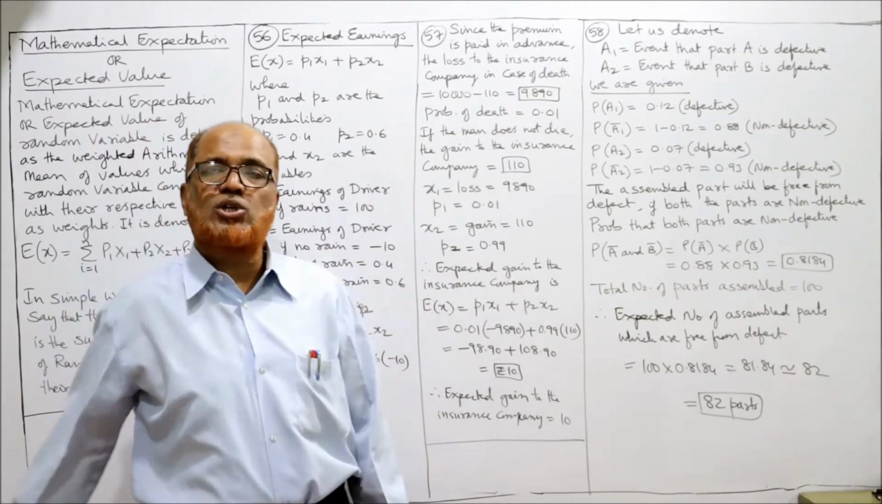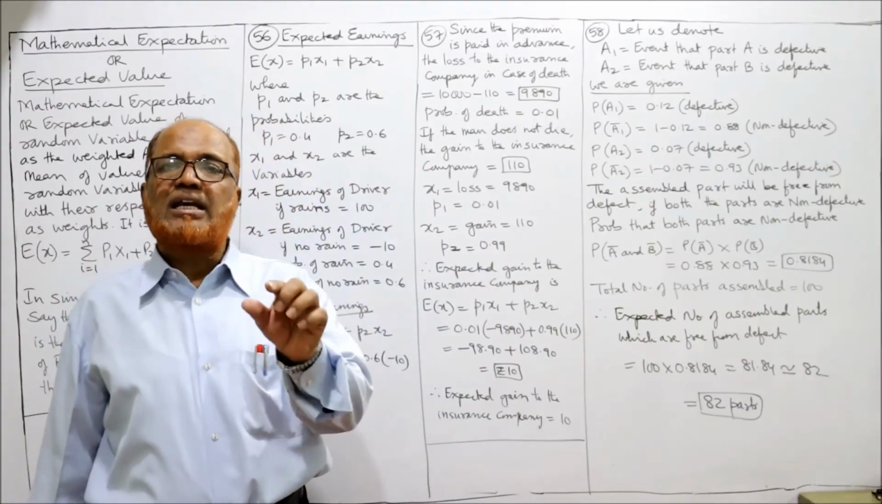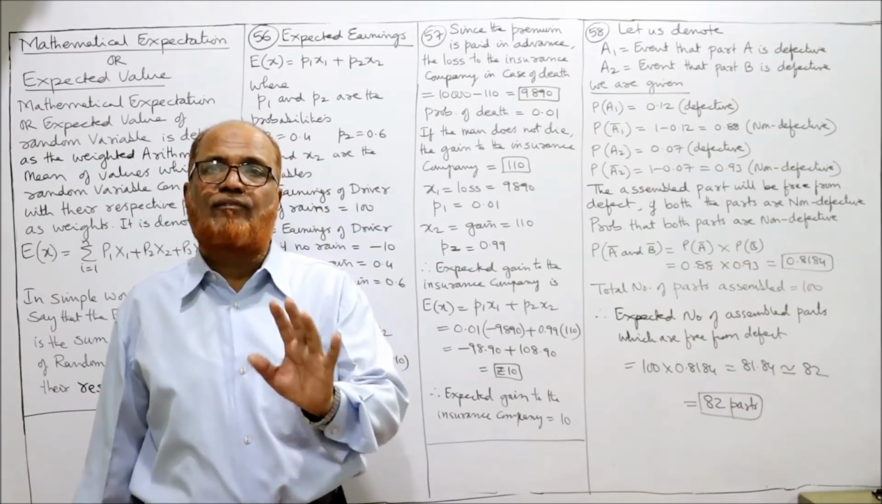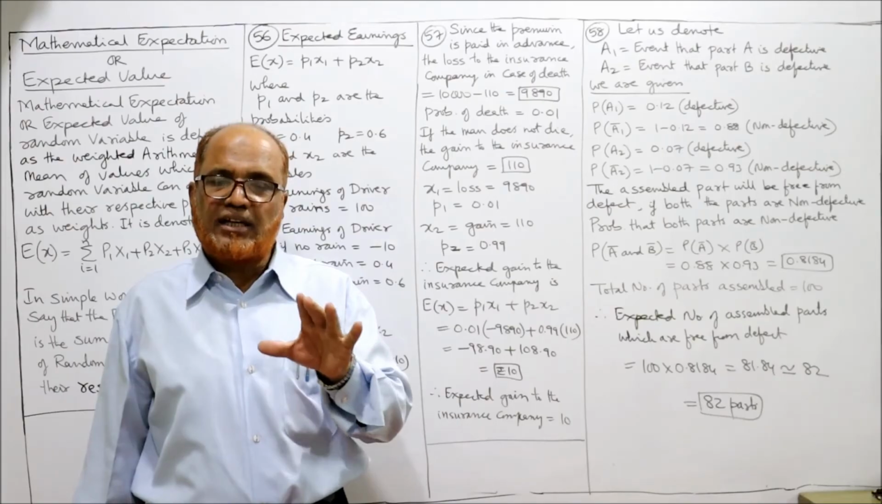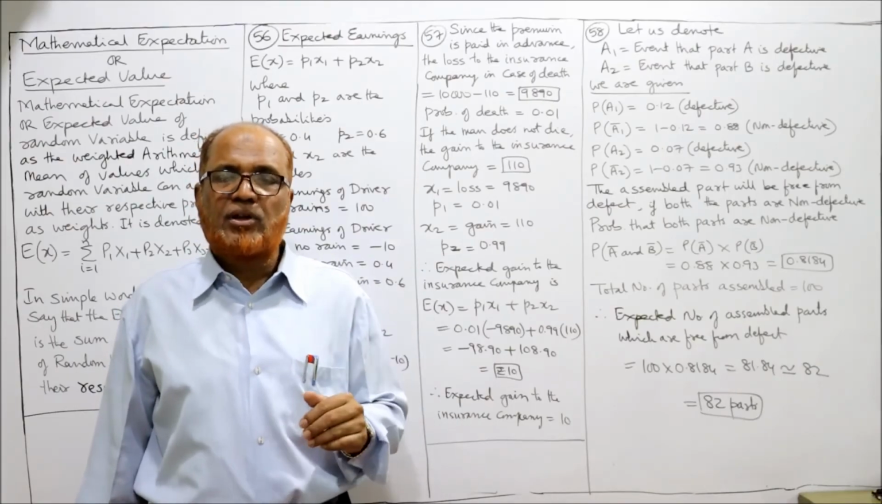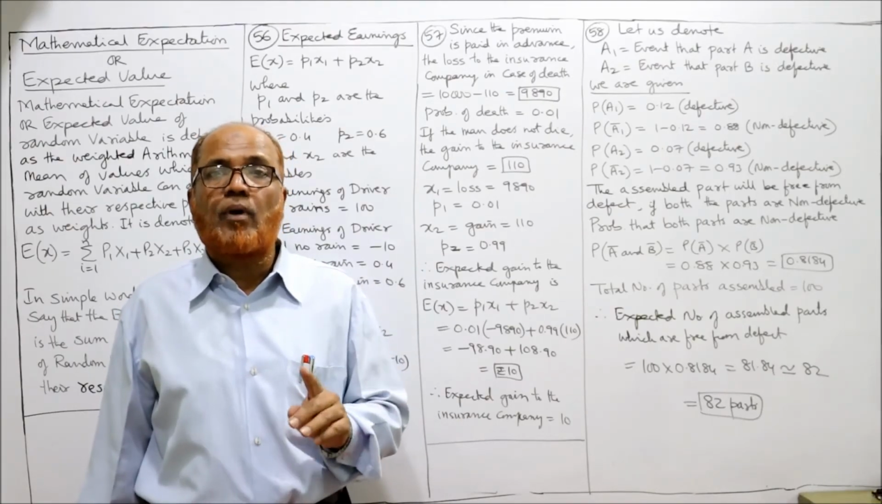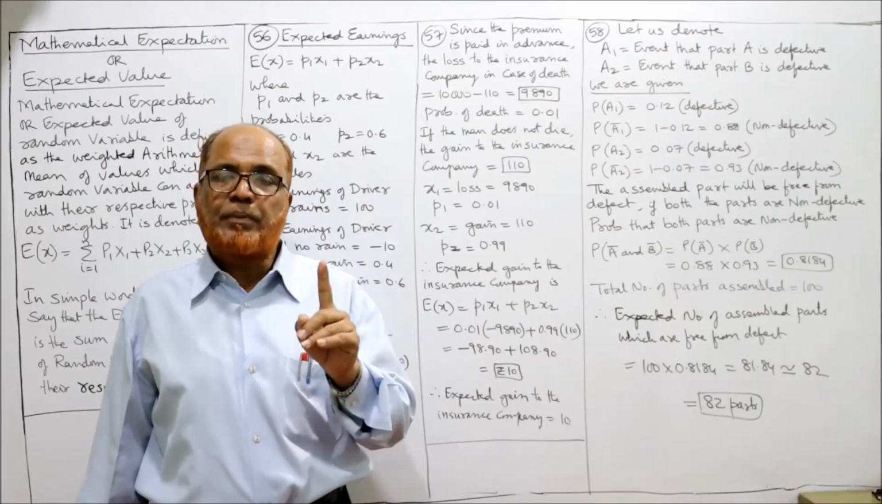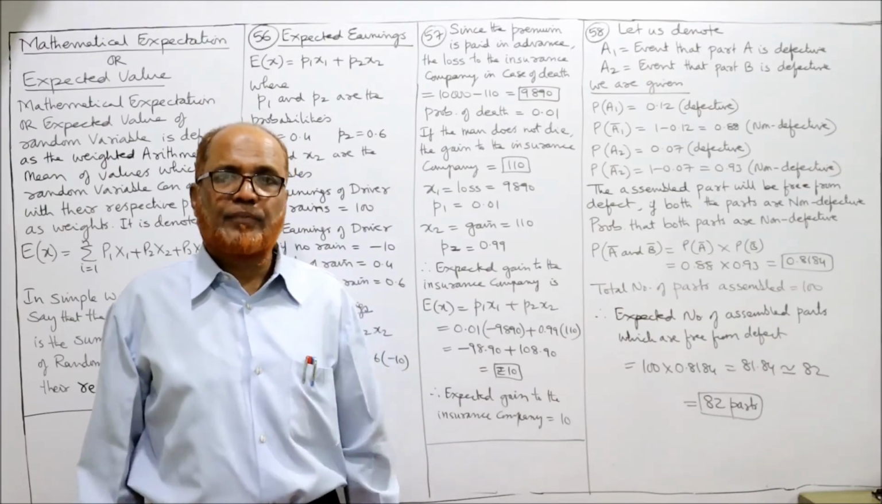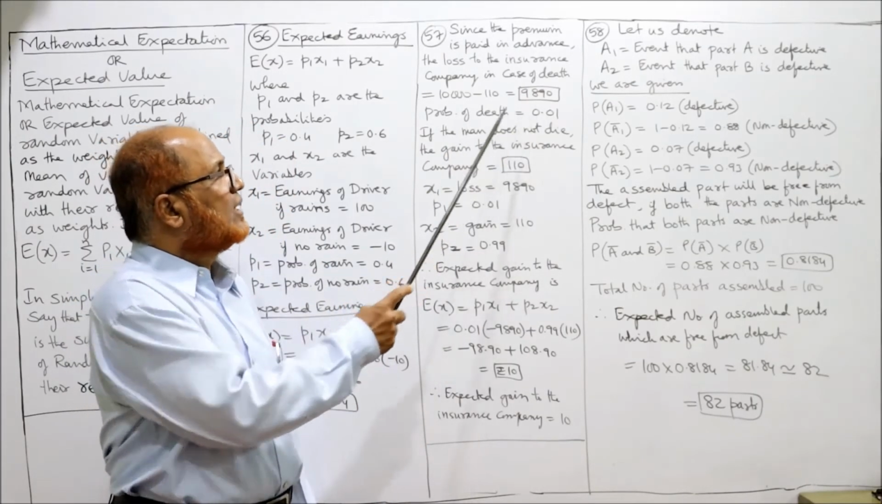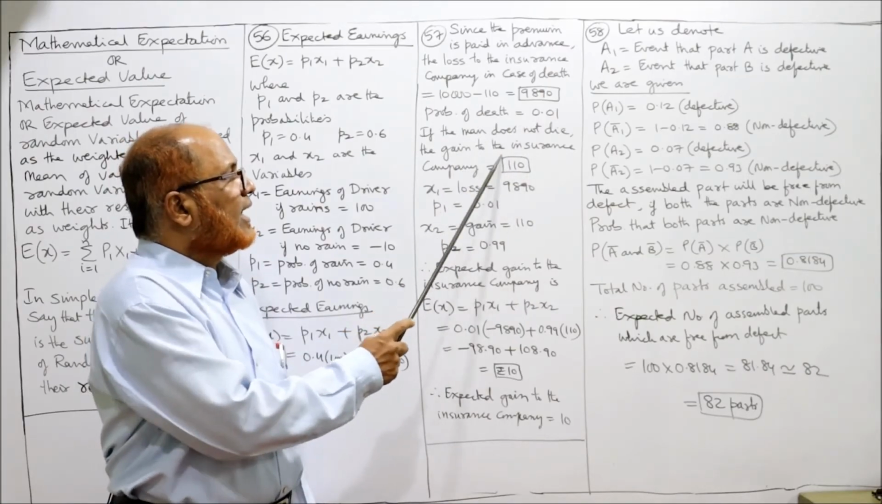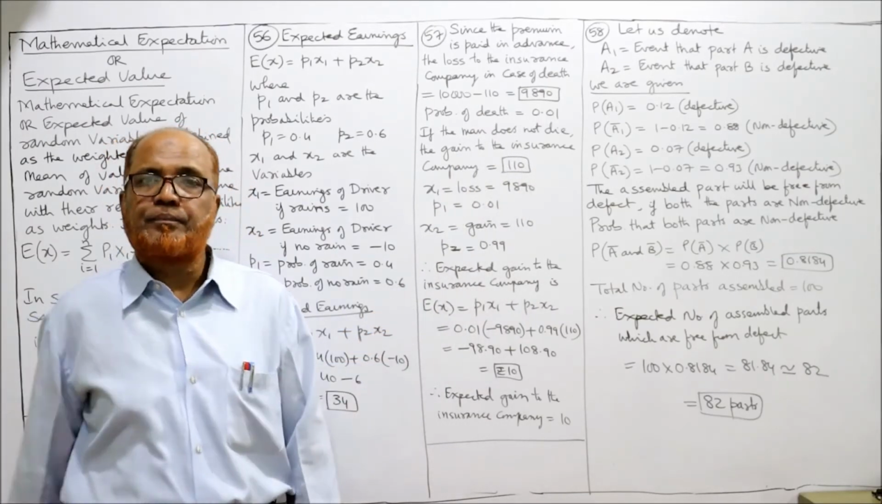Probability of death is 0.01 because in the problem it is given 99% chance he will live for 1 more year. 99% chance he will live. So what is the chance he will die? 0.01. 1% chance the person will die. So 0.01 is the probability of death. If the man does not die, the gain to the insurance company is 110.